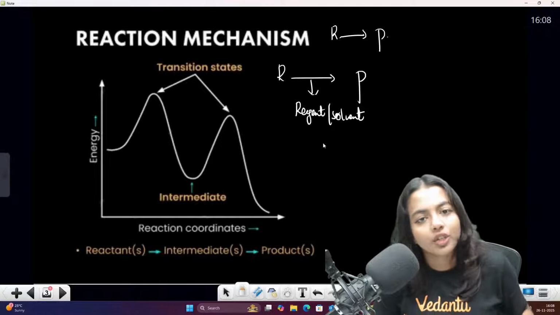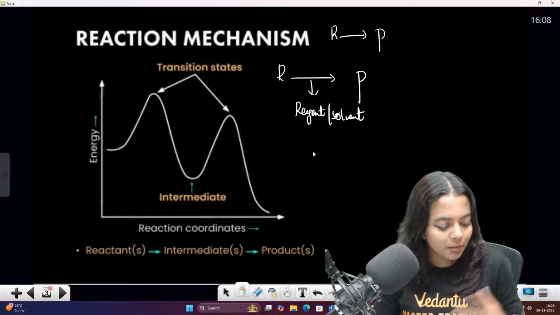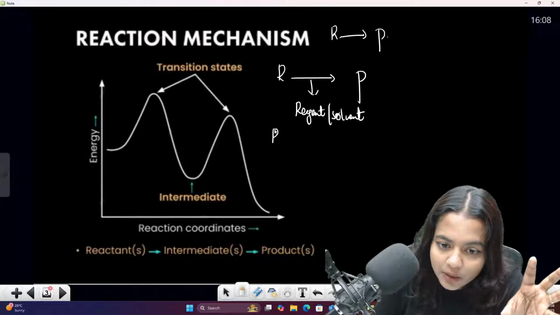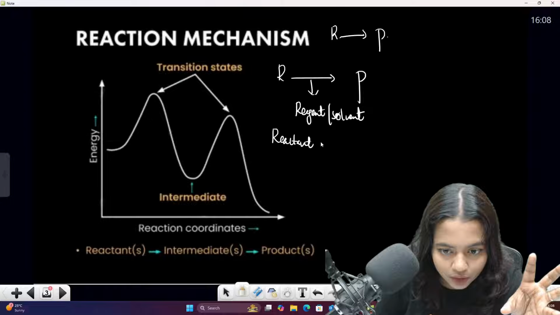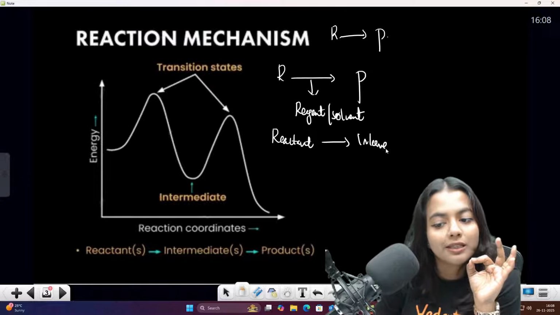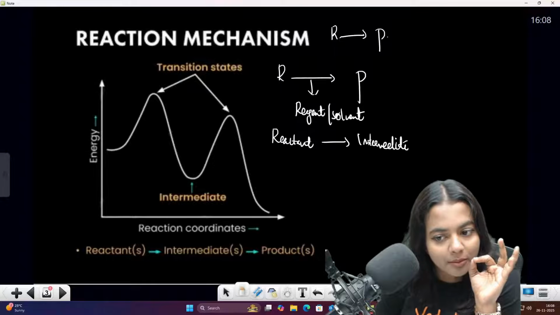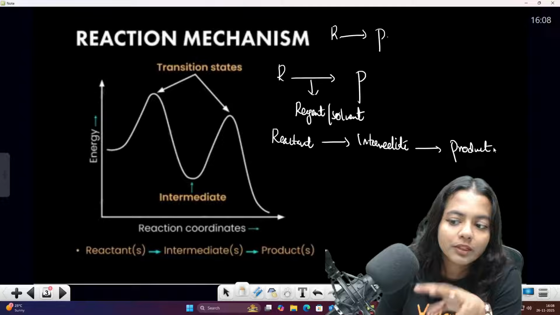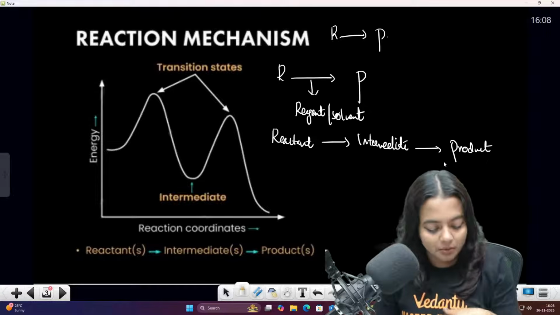When the reactant reacts, in some major cases it forms an intermediate and then goes to the product. So we can call it a 2-step mechanism.